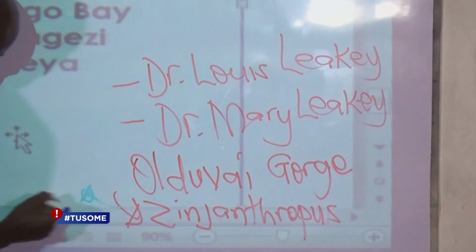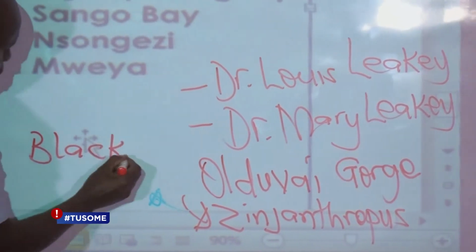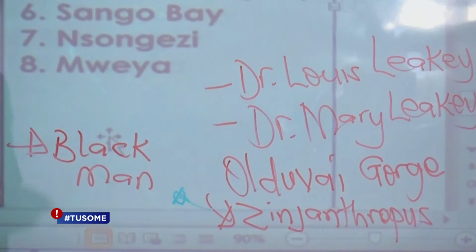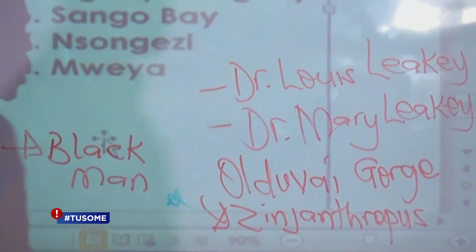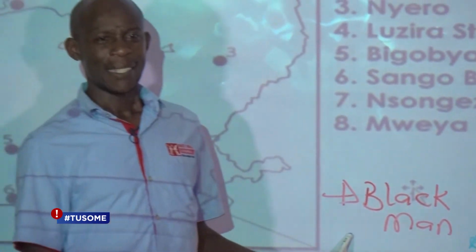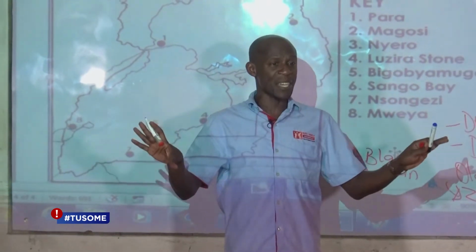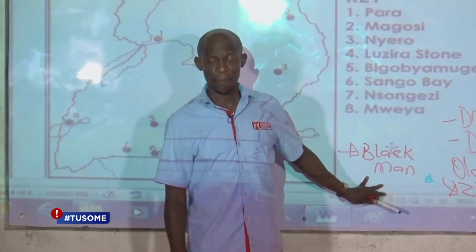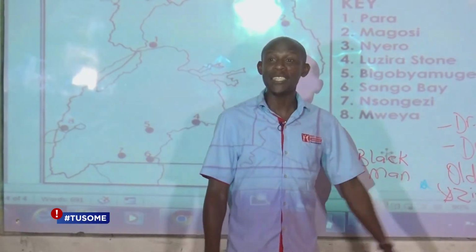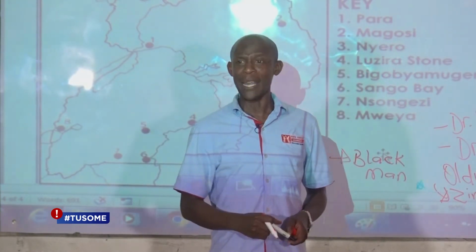Zinjanthropus means black. Yes, since he had discovered it in Africa, in the land of the black people, he named it Zinjanthropus, which means black man. That skull is the oldest skull ever to be discovered. So many others have been discovered, but this one here is the oldest. And because it was discovered here in Africa, the white people started calling Africa the cradle of man. Everybody say cradle of man.